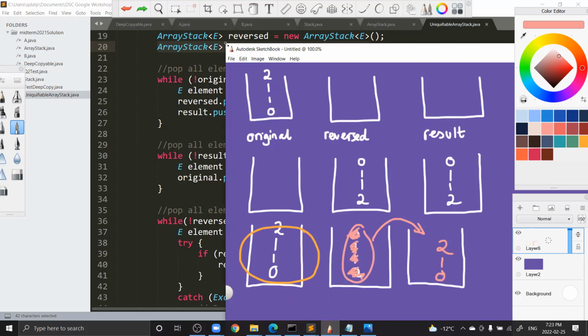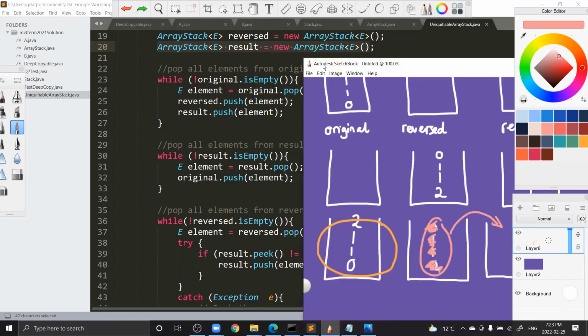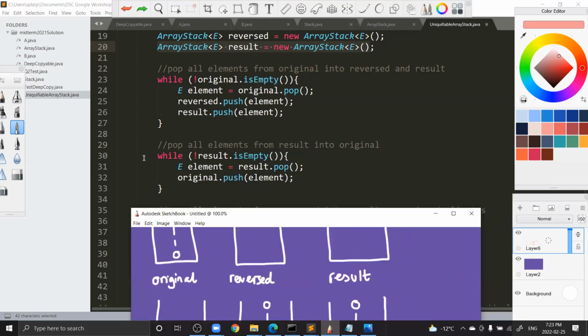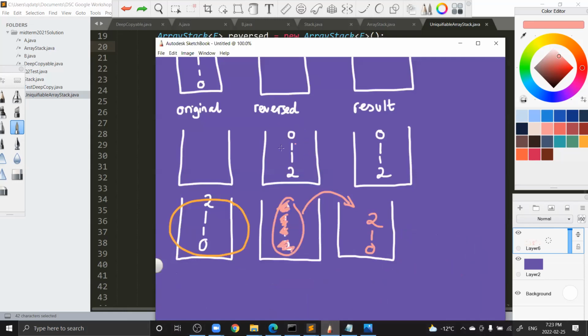Now we're going to go over the second loop, and it's quite simple. The second loop says that we have to pop all the elements from the result into the original. So basically, we take this one, then we pop it back into the original, right? So you see that this one is empty afterwards, and the original has the numbers that are not changed. So we just keep this the same afterwards.